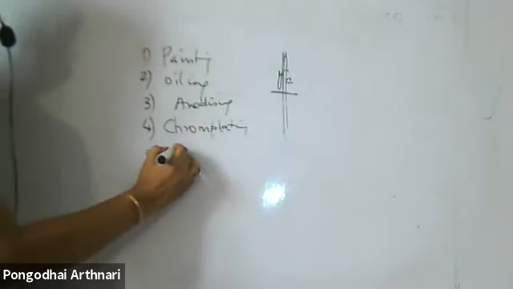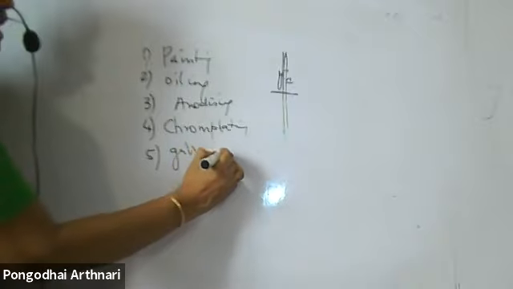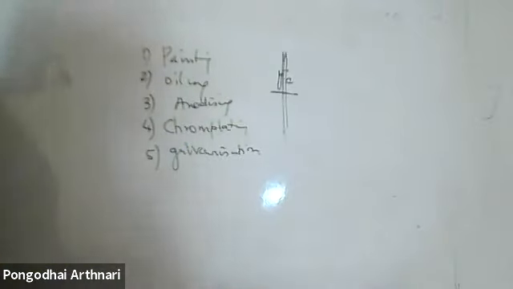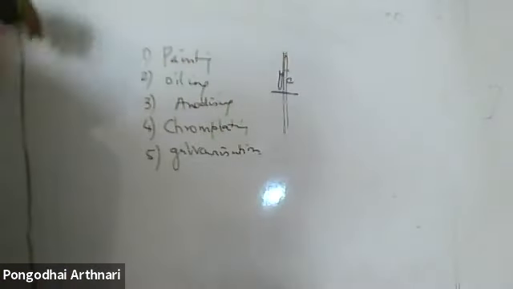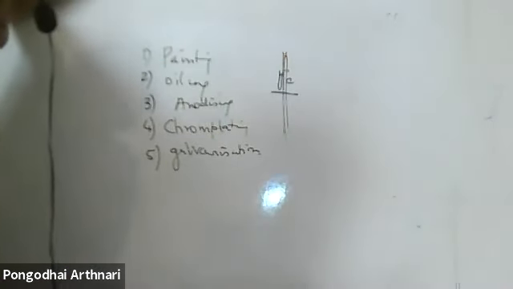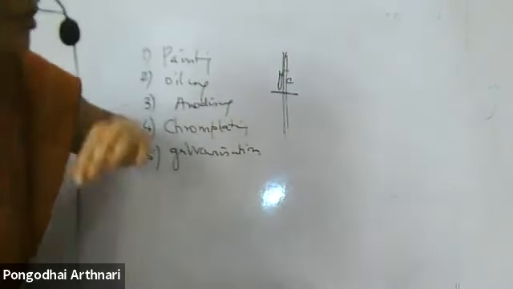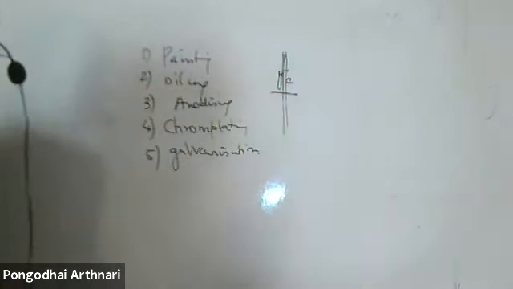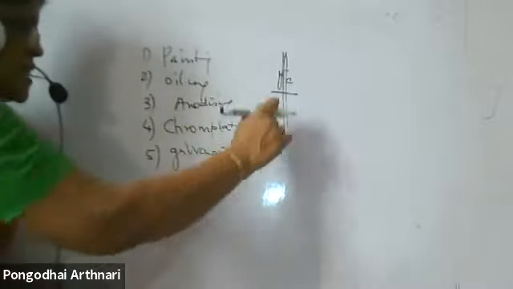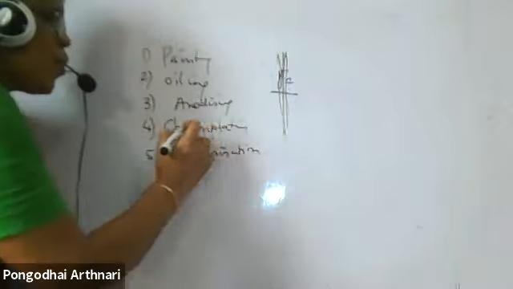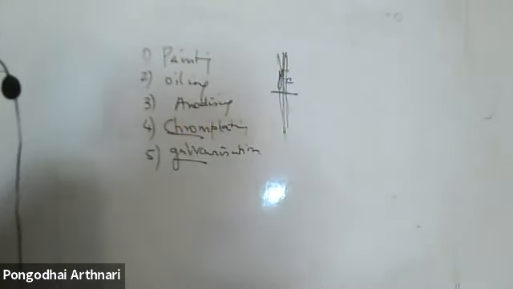Next, galvanization. What is galvanization? You coat the metal with zinc. Because I told you, in zinc, corrosion is an advantage. So zinc immediately reacts to form zinc oxide. The zinc oxide will act as a protective cover over the metal. Understand? When you coat with zinc, we call it galvanization. When you coat with chromium, we call it chrome plating.